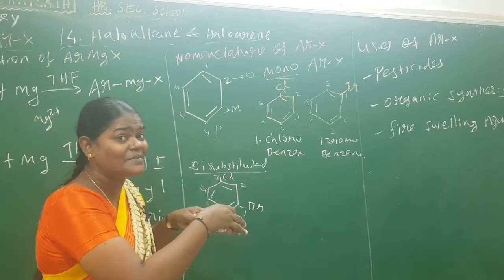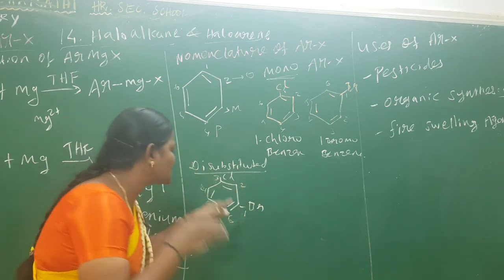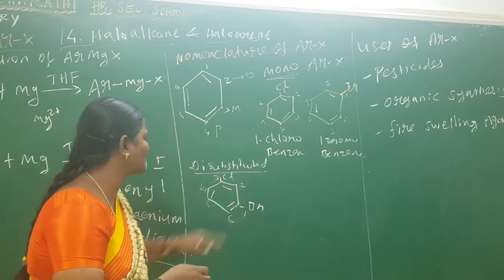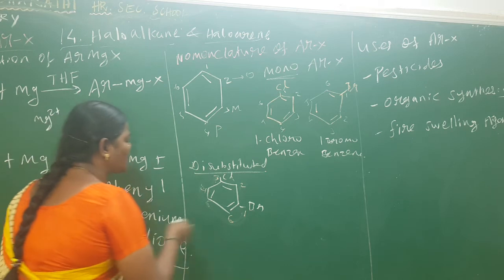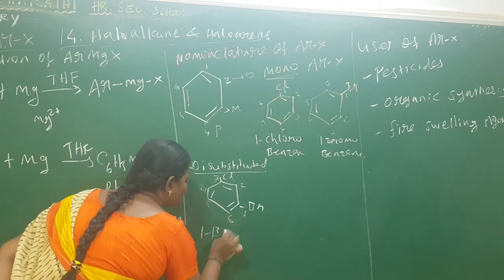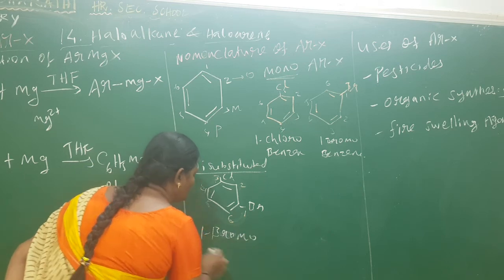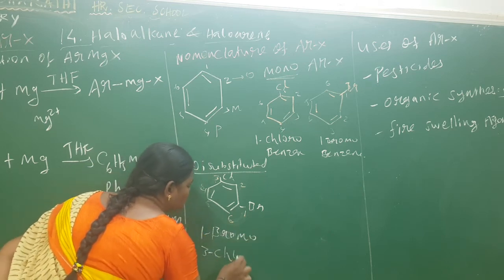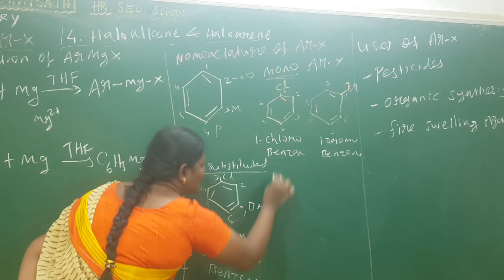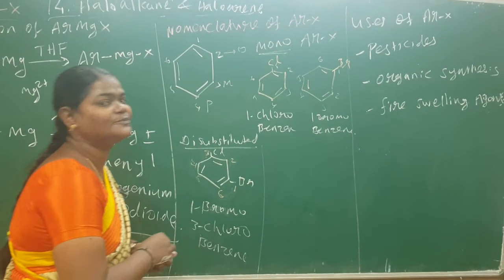Now again the numbering will go anti-clockwise, because there are two functional groups as substituents. So I can write here, what is the name of the compound? 1-bromo and 3-chlorobenzene. Clear? Next you can move on. Tri-substituted